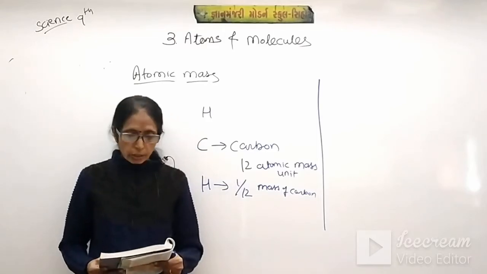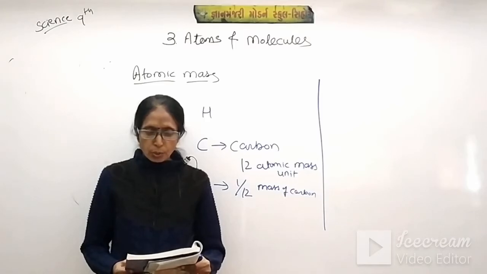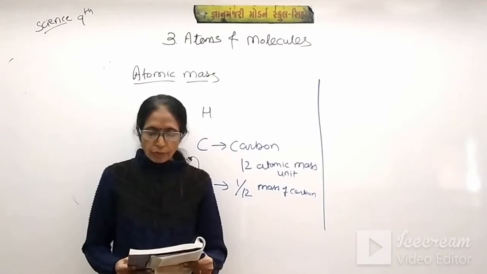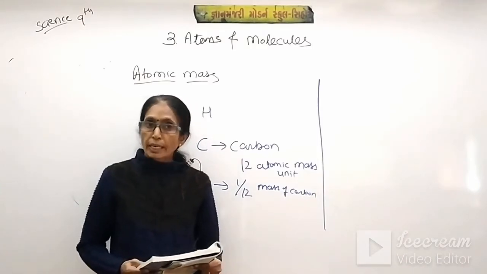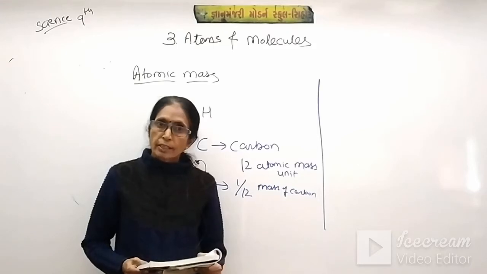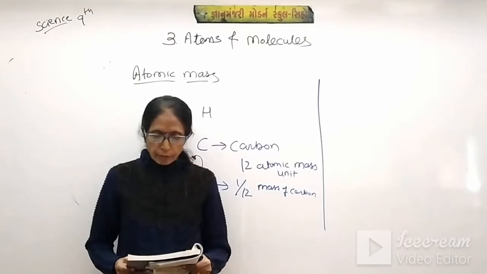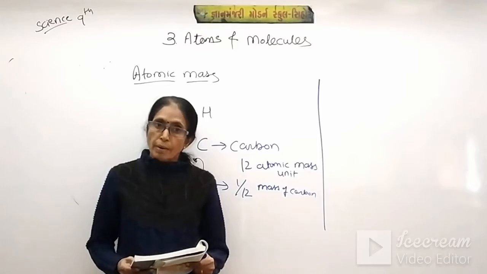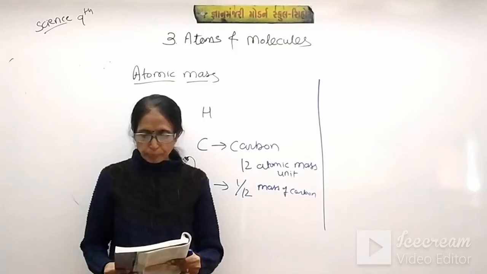Take out page number 35. The atomic mass unit gave masses of most of the elements as whole numbers. However, in 1961, the universally accepted atomic mass unit was the carbon 12 isotope. Now a question may arise in your mind: what is an isotope? Students, we will learn about isotopes in the next chapter. Don't worry about that now. We choose it as the standard reference for measuring atomic mass. So it is taken as a reference point, the mass of the carbon.